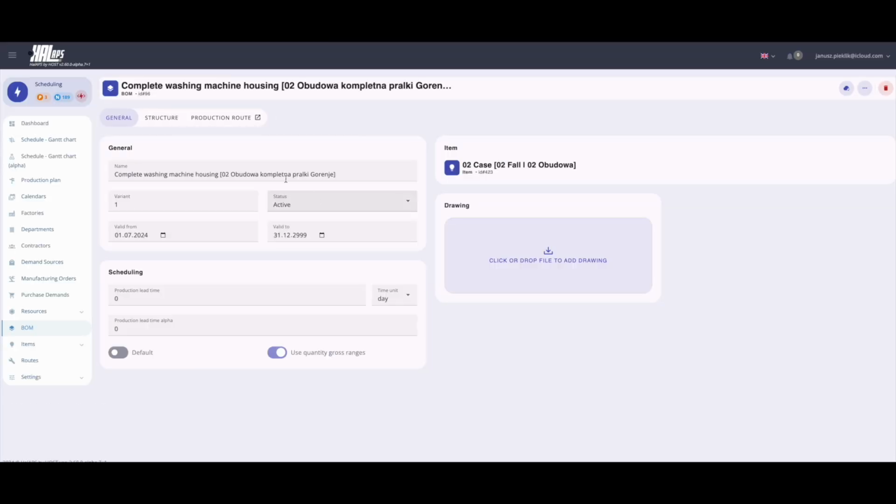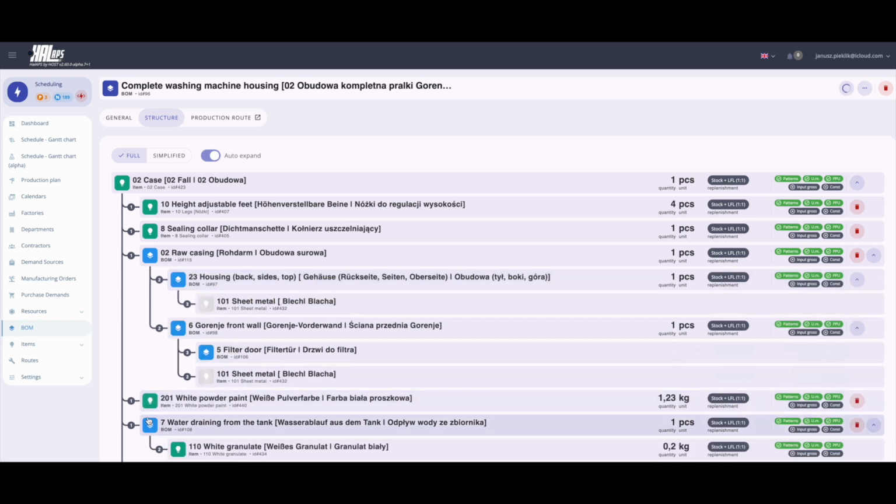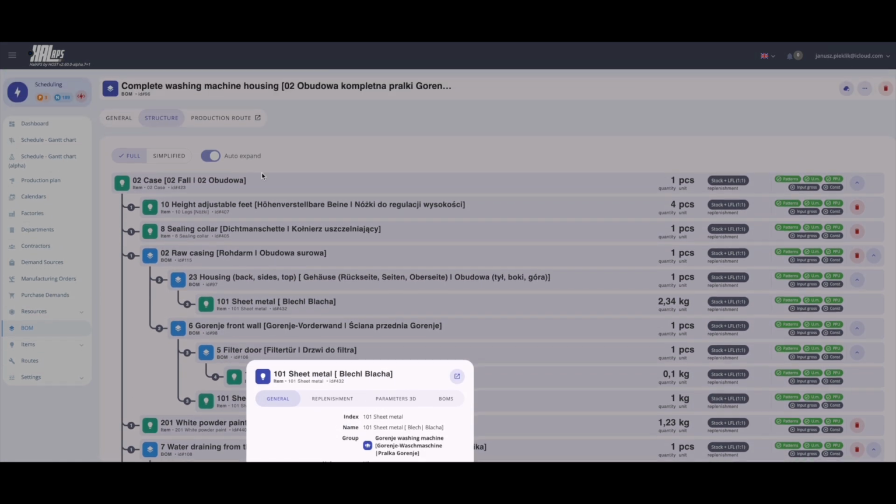A revision change can affect any level of the BOM, so managing revisions in the case of a multi-level BOM is quite complicated. Multi-level BOMs are forced by the order of scheduling.